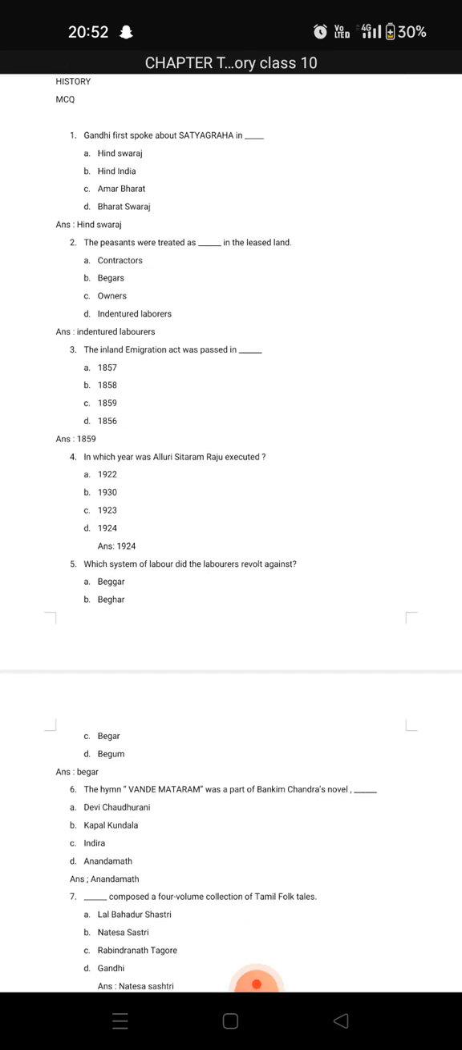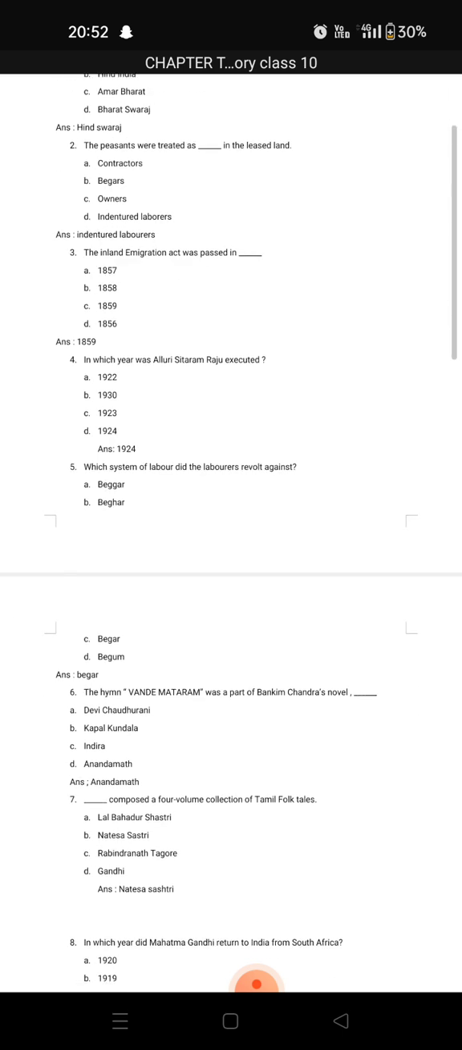Number 2: the peasants were treated as Dash in the leased land. They were treated as what? Contractors, beggars, owners, indentured laborers. The option is indentured laborers.